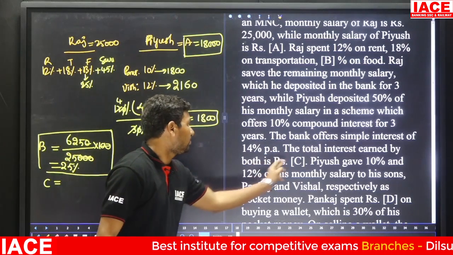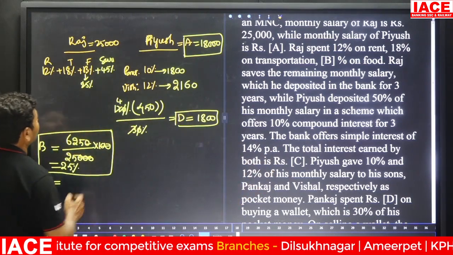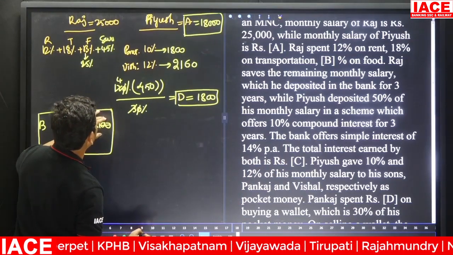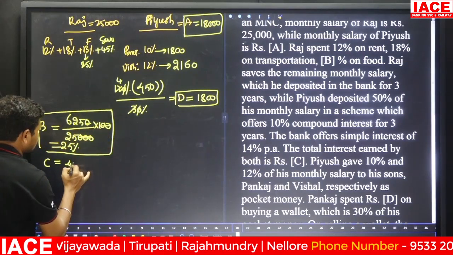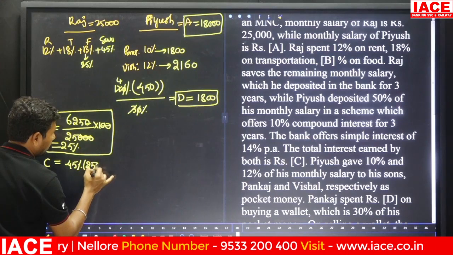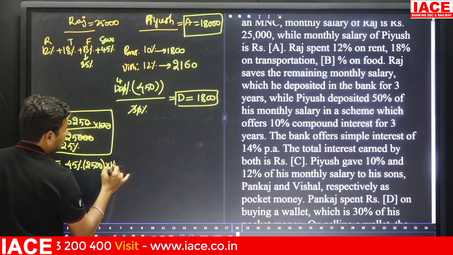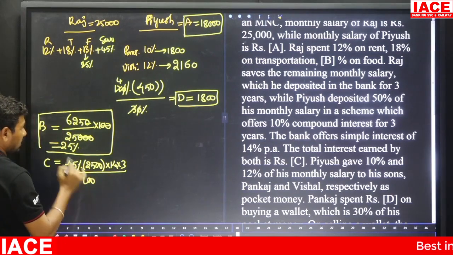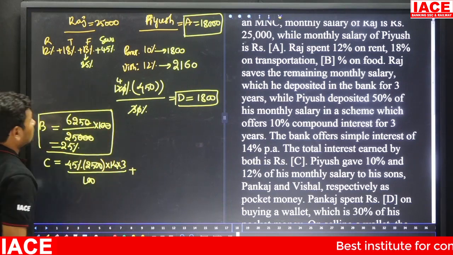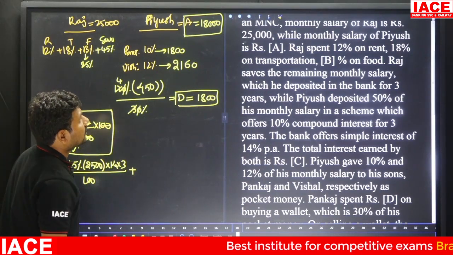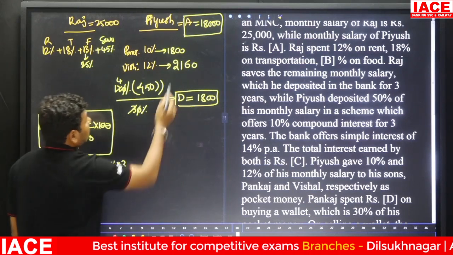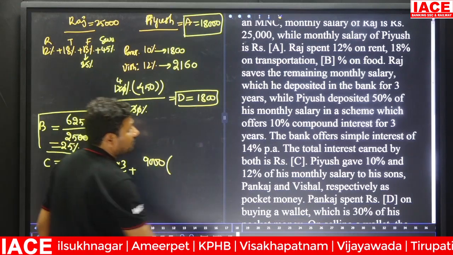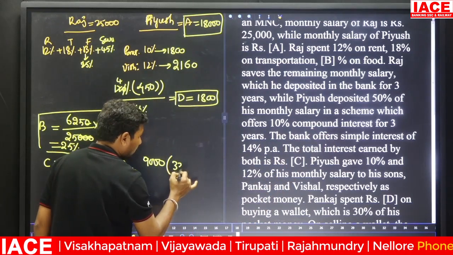The total interest earned by both is C rupees. For the C value, we have to calculate both interests. 45 percentage of 25,000, at 14 percentage for 3 years. This is the simple interest from Raj. And coming to the next person, Piyush invested 50 percentage. Out of 18,000, 50 percentage value is 9,000. In 9,000, we have to calculate 10 percentage for 3 years, means 3 times 1 percentage.